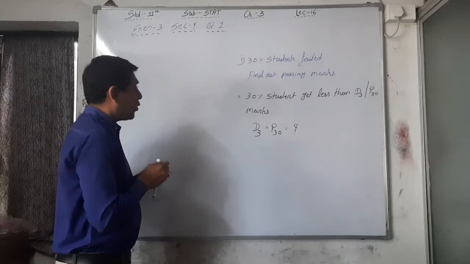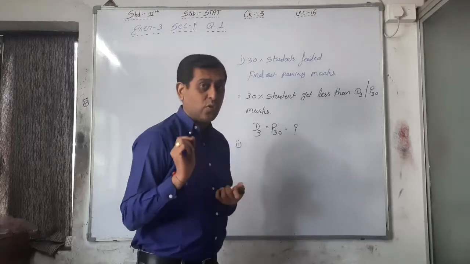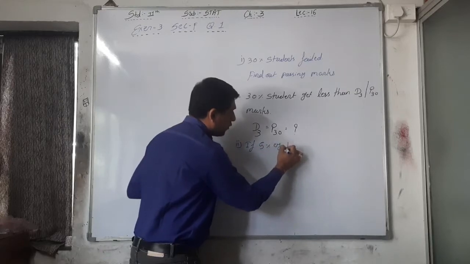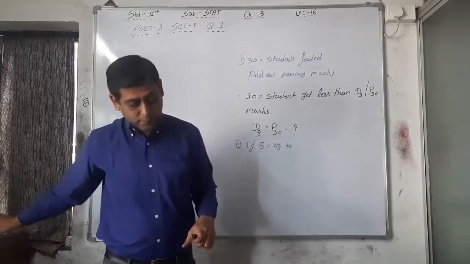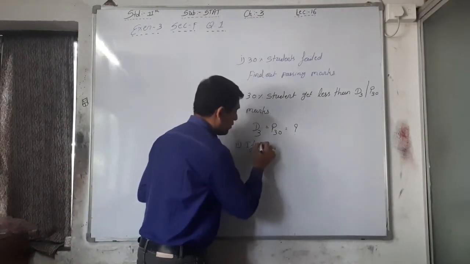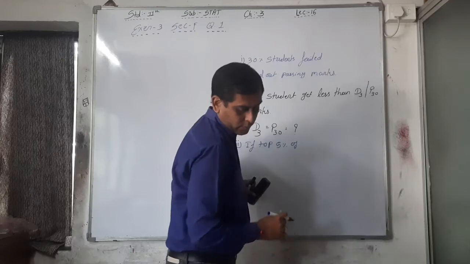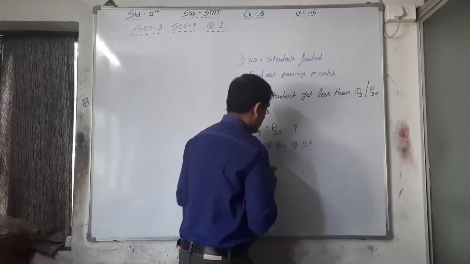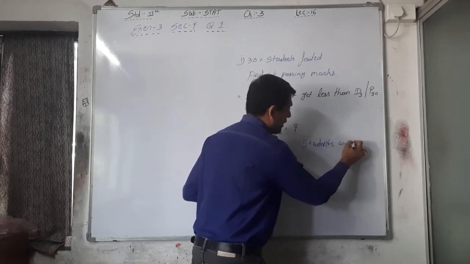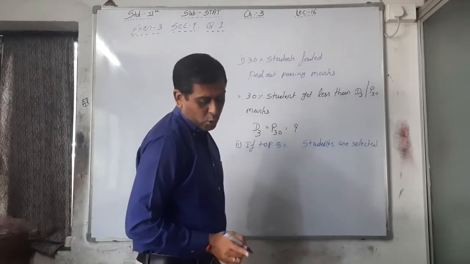Okay, and now what is the second question? See here, the style of the question is changed here. So first of all, see here, if 5% of top 5% of students are selected, find out the lowest marks among them.